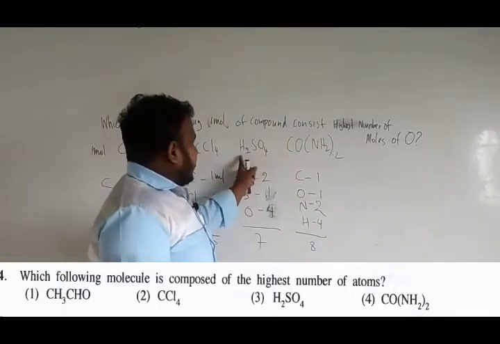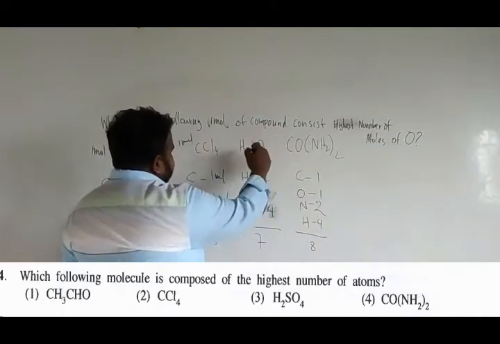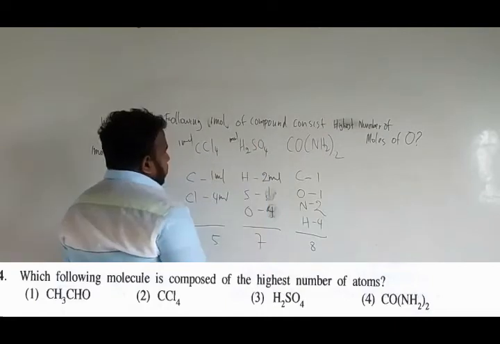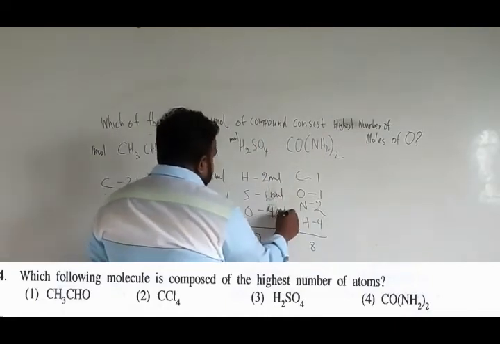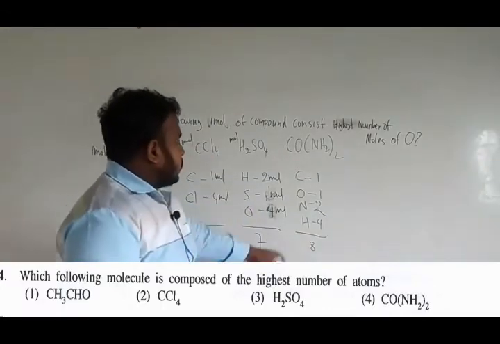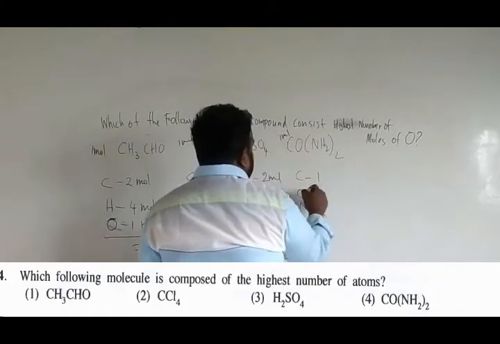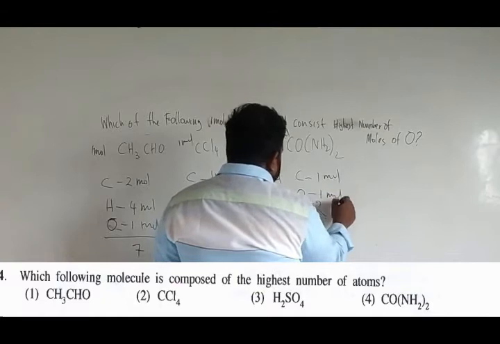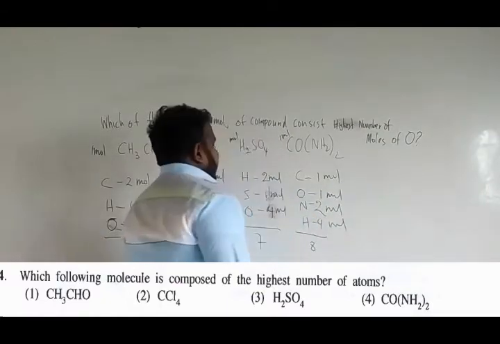H2SO4 has 2 moles of hydrogen, 1 mole of sulfur and 4 moles of oxygen. For CONH2 twice, 1 mole of carbon, 1 mole of oxygen, 2 moles of nitrogen and 4 moles of hydrogen.